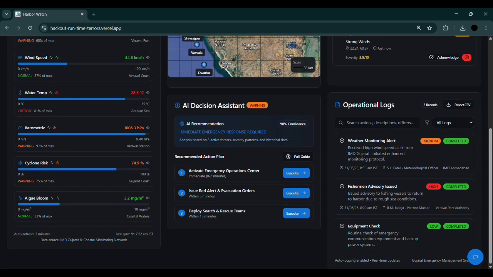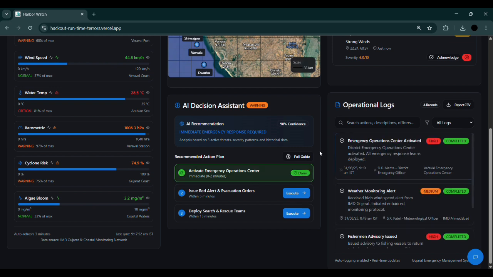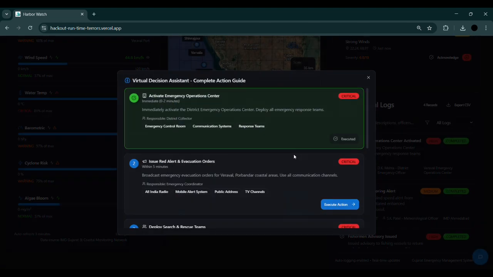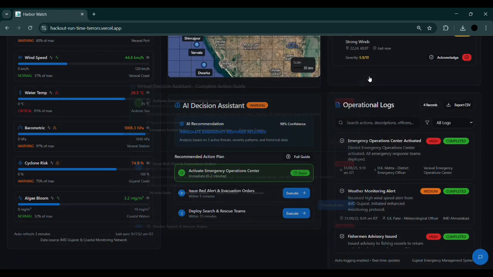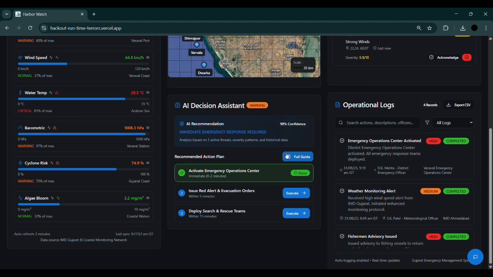Furthermore, you can have the AI decision assistant, which basically recommends an action plan for the authority to take. When an action is taken, for example, activate emergency operations center, they can either execute it or choose to ignore it. When they execute it, it goes into the operational logs as completed, and what that means is that there's a saving of whatever action the person is doing. When you go to the full guide, you can see each and every action that can be taken. Now these actions are suggested by an AI model which we have not yet implemented, but it can be done in future by expanding there. Right now it has an absolute set of actions that we can take.